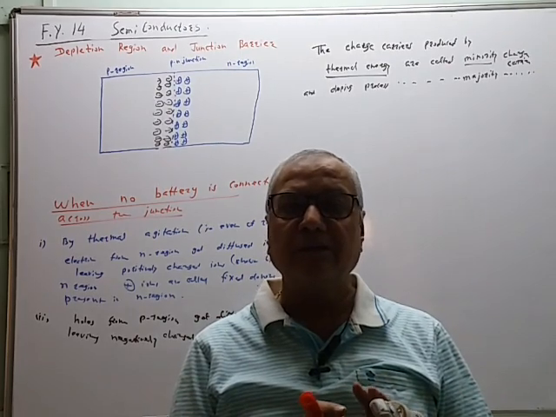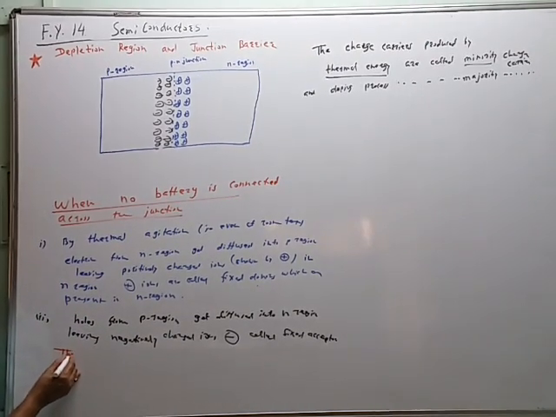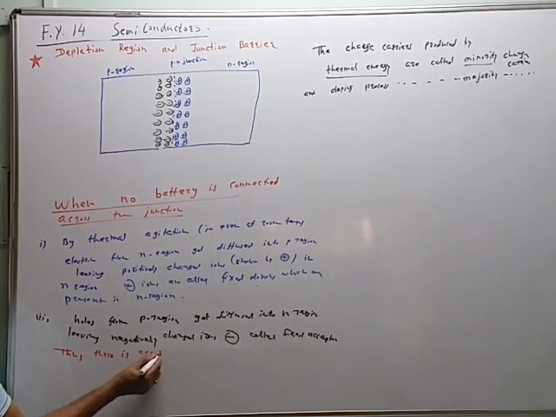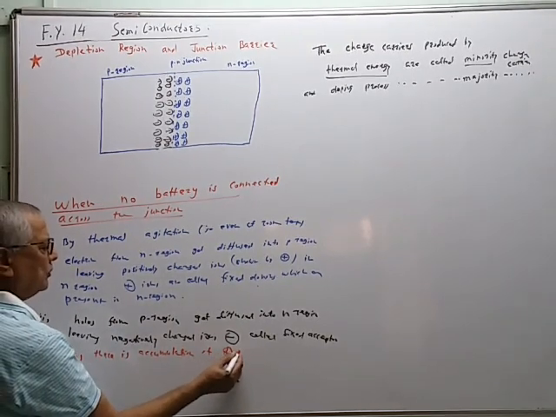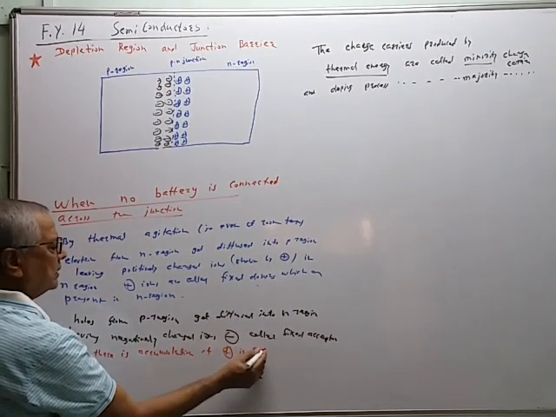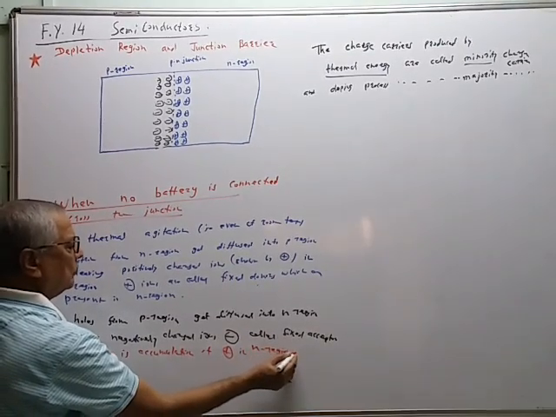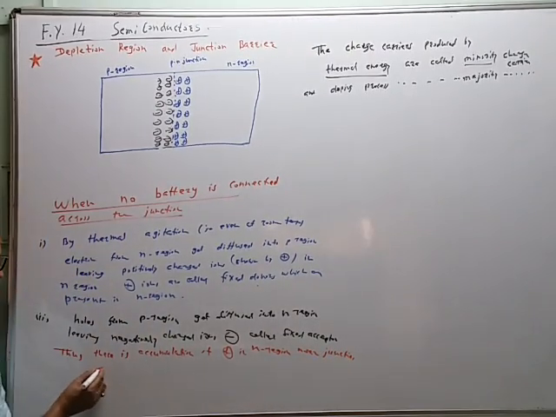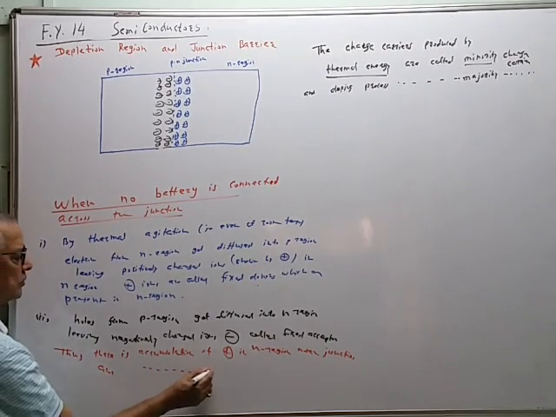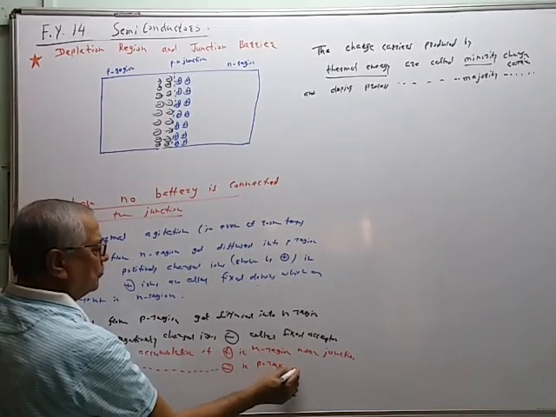Why does it stop automatically? That is the very important point here. So, thus there is accumulation of positively charged ions in the N region near the junction, and there is the accumulation of negatively charged ions in the P region near the junction.